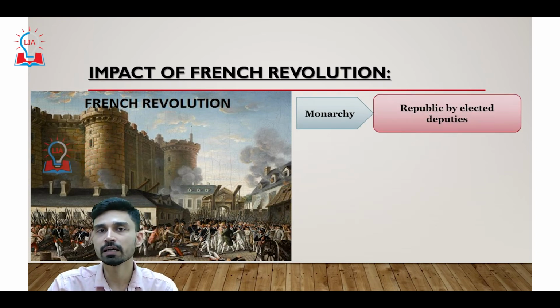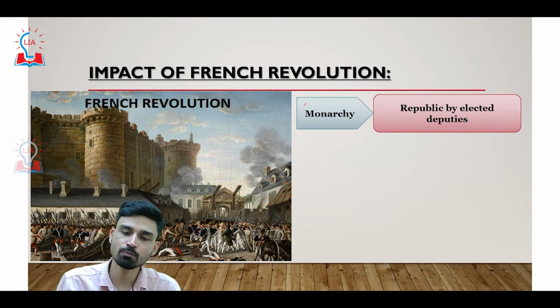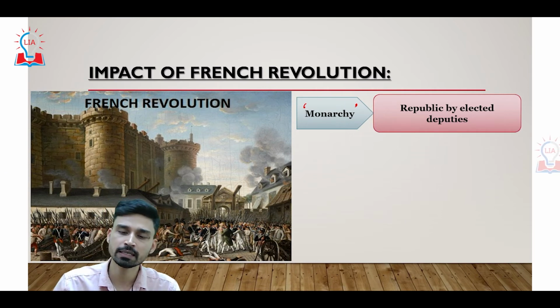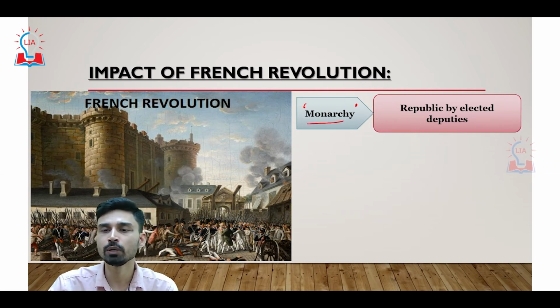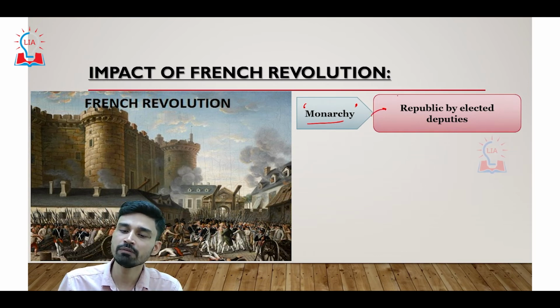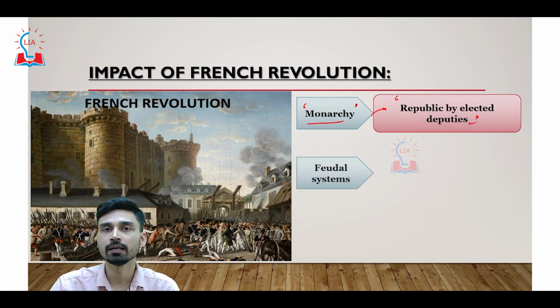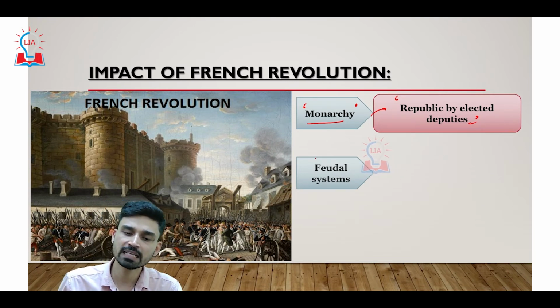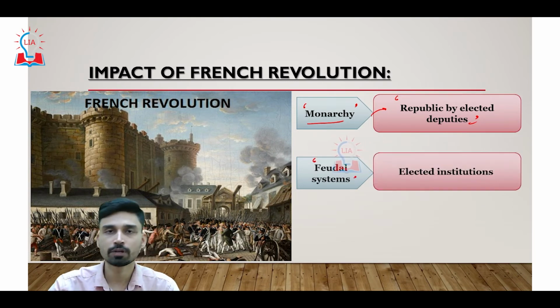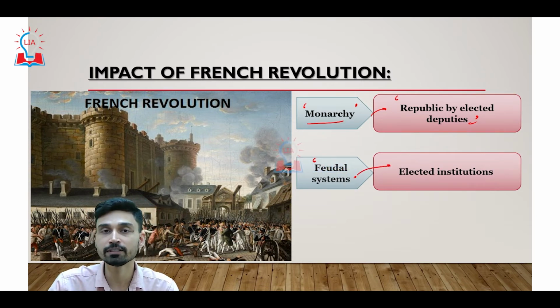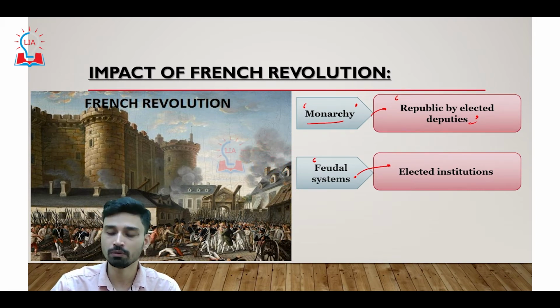So the first major impact of the French Revolution was, as we discussed, that the monarchy, the Bourbon dynasty that was ruling France for almost 400 years, came to an end. The king and the queen were executed, and finally the monarchy was replaced by a republic, the French Republic, which was run by elected deputies. The second important event due to the impact of the French Revolution is that there was an end of the feudal system, not only in France but even in the neighboring countries. And this feudal system was largely replaced by elected institutions where each individual was given the right of an equal vote.